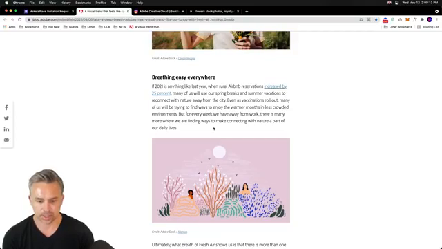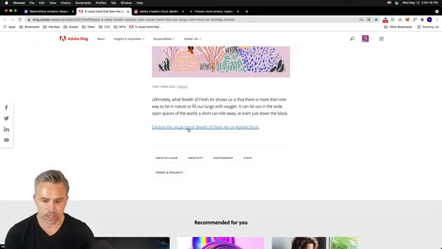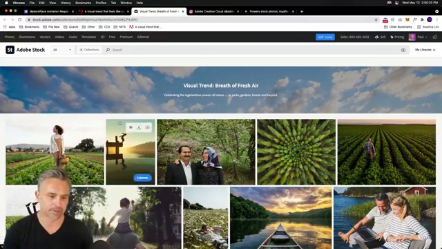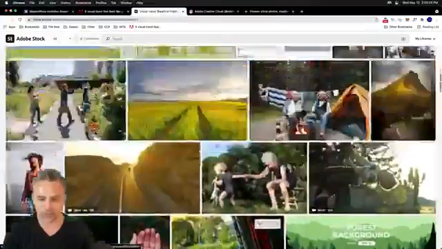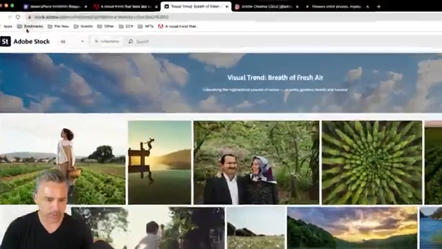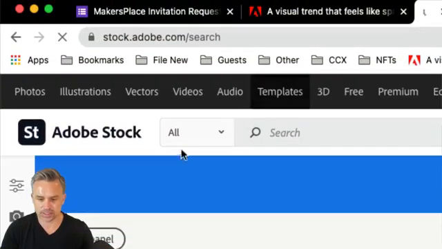Airbnb reservations increased by 25%. All right, so explore the visual trend on Adobe Stock. But this is what I want to show you guys. So let's dive into this. Here we have this fresh collection. We can kind of go through and check out this work. What I actually want to do is go up here and just show you. We could actually just change this right up here.